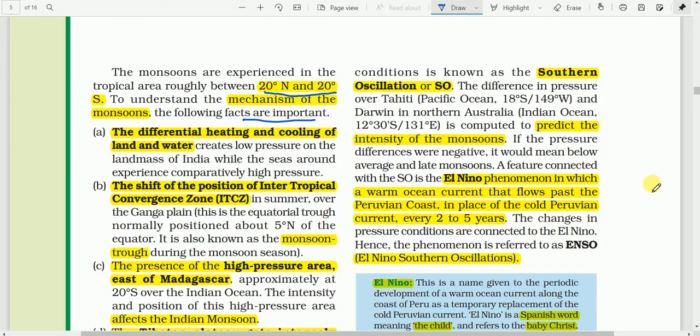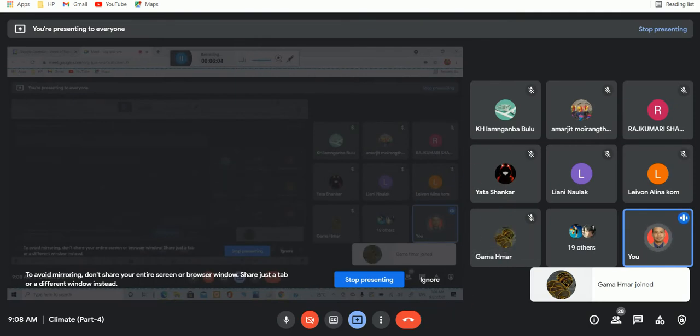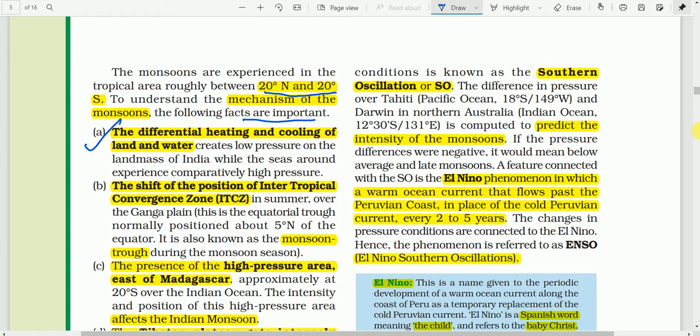Now let us read what the facts related to the mechanism of monsoons are, related to the origin of the monsoon. The first important fact is that the differential heating and cooling of land and water creates low pressure on the landmass of India, while the seas around experience comparatively high pressure. Can you tell me why there is a differential heating between the land and the water?